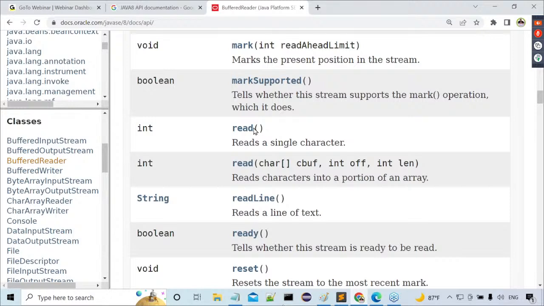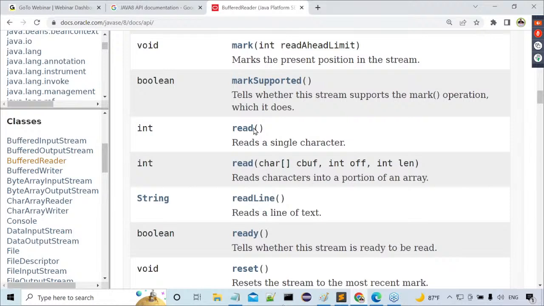This is API documentation. This is a predefined library. The predefined library is API documentation that was already provided by Java. Just Google it: type Java 10 version API documentation. Automatically the link will come. Just click on that link, and automatically it will open for us.